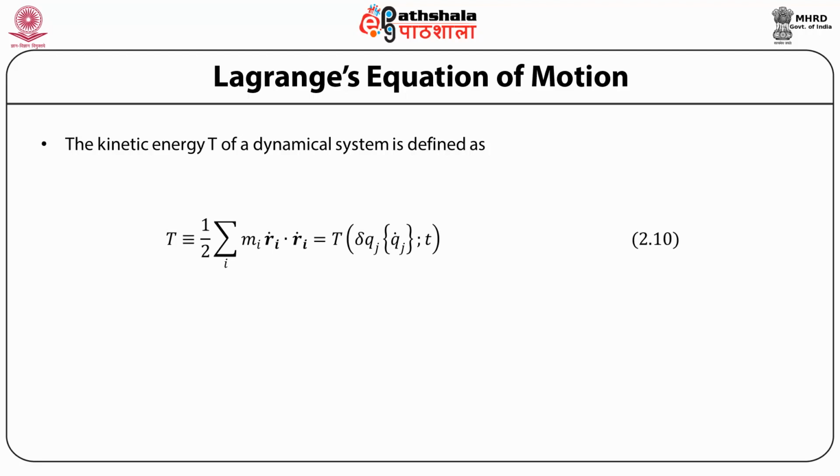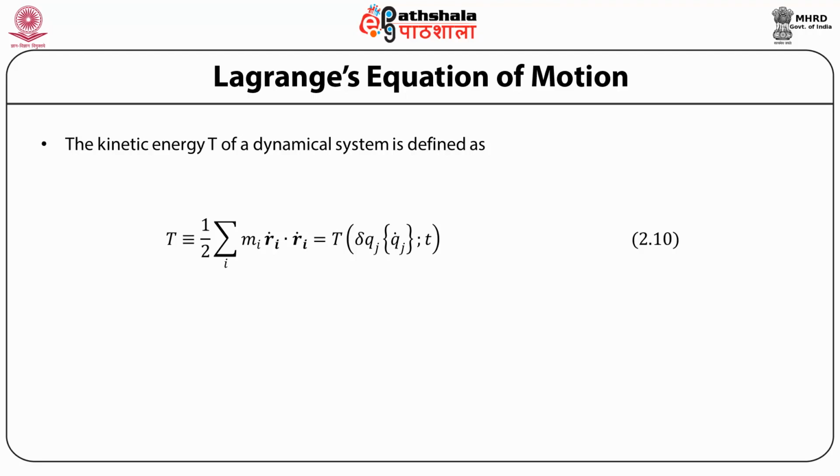Therefore, the kinetic energy T for the system is 1/2 sigma over i of mi Ri dot dotted with Ri dot. Ri dot is the velocity, and Ri dot dotted with Ri dot is the velocity squared. So, the kinetic energy then can be written as what? As a function of qj dot and t.